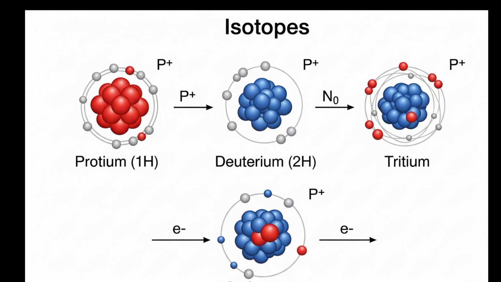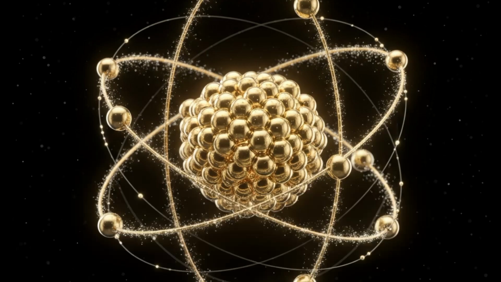This theory is called modern atomic theory. Modern atomic theory postulates are the following. The first one is what? Elements are made of small particles called atoms. Everything around you is made of elements like oxygen, carbon, and gold, and each element is built from tiny identical building blocks called atoms.